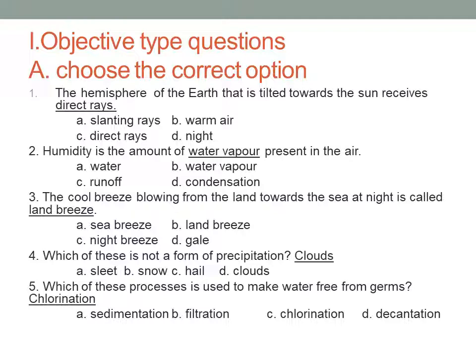Fourth one, which of these is not a form of precipitation? So sleet, snow and hail, they are the form of precipitation. Only clouds is not a form of precipitation. Fifth one, which of these process is used to make the water free from germs? So the option C, chlorination, is the correct answer.